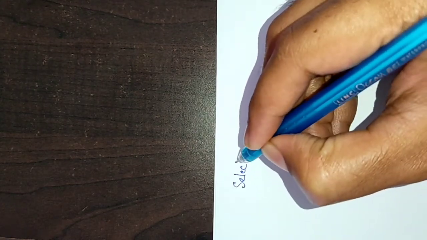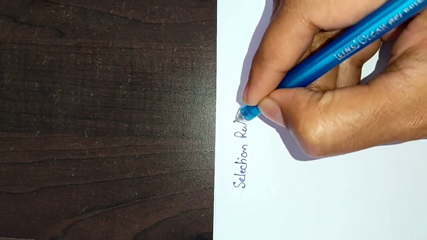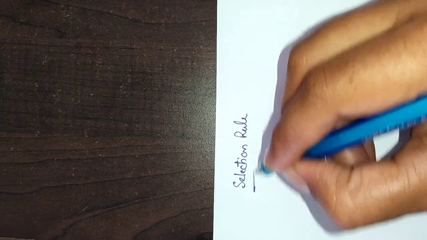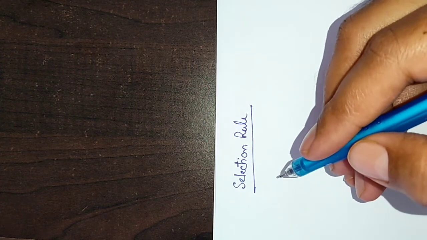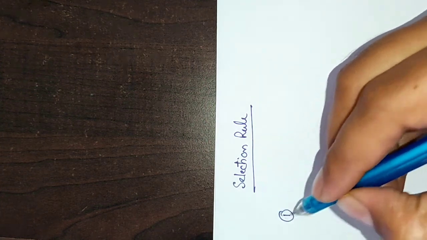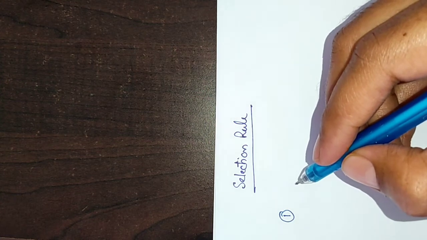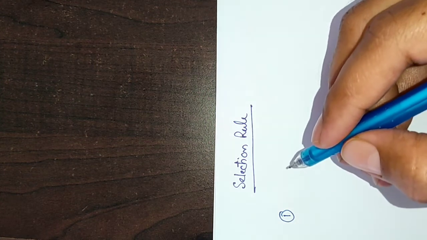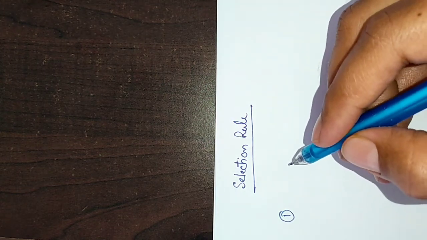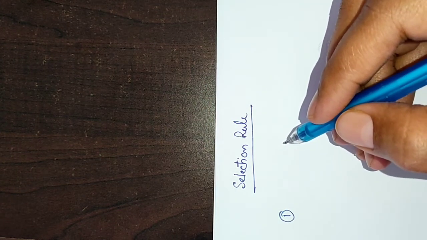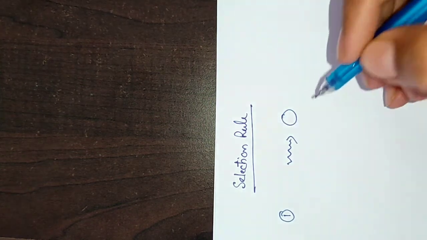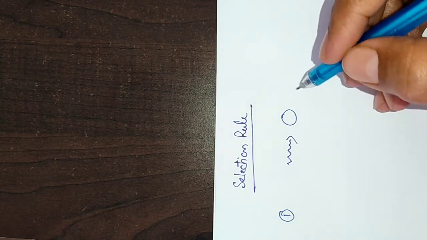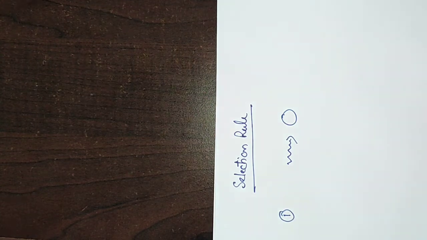The topic of today's lecture is selection rule. This is a very interesting topic. Now, for a transition to occur successfully, the system must satisfy three criteria. Number one, the mode of motion, say vibration, rotation, that is to be studied must be associated with oscillation in dipole moment. Then only radiation matter interaction is possible. So this is a mandatory criteria and I have discussed this point in previous videos.